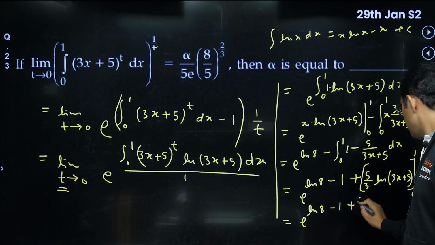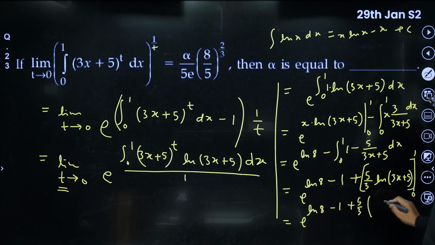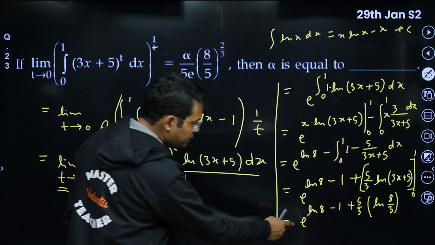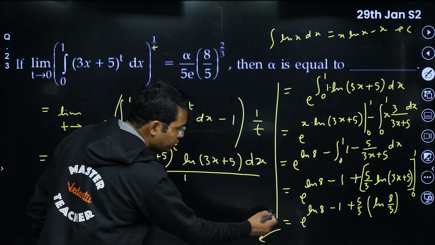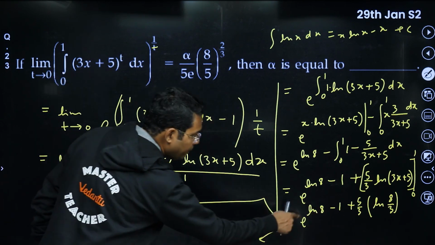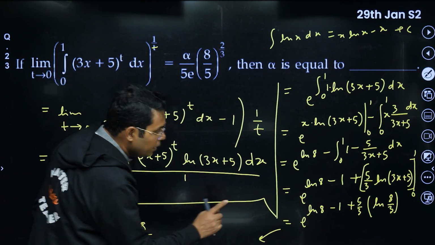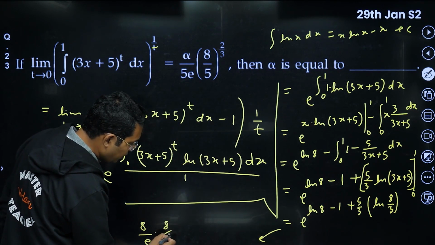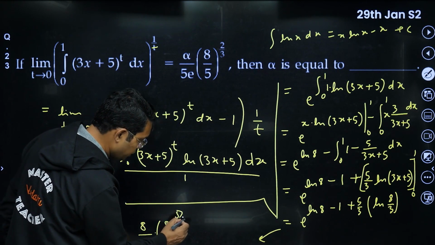For 1 it will be 8, for 0 it will be 5. So log 8 upon 5. This is what we are getting. Now let us remove this e from here. We could have done it earlier also, but let us do it here. So this 8 will come here. e power minus 1 will give you 1 upon e, and here it will be into 8 upon 5 whole raised to the power 5 upon 3.